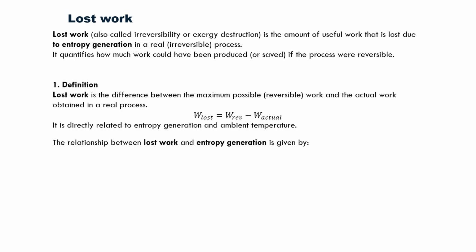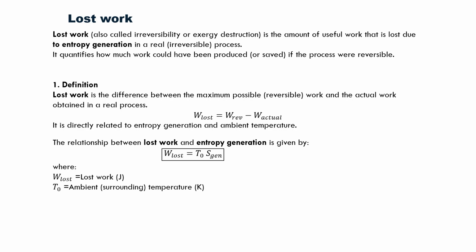Here, the relationship between lost work and entropy generation is given as W lost is equal to T naught Sgen, where W lost is the lost work in joules, T naught is the ambient or surrounding temperature in Kelvin, and Sgen is entropy generated during the process, in joules per Kelvin.